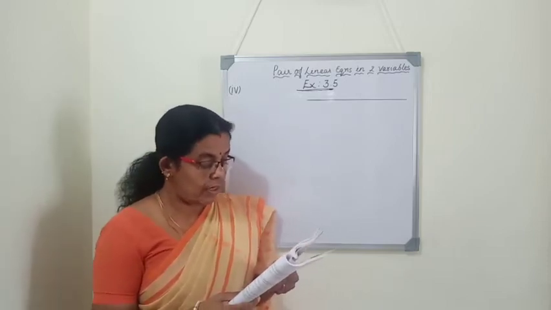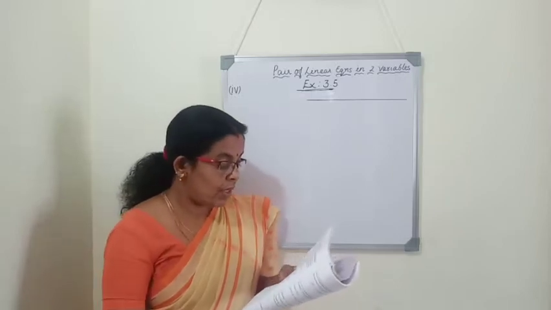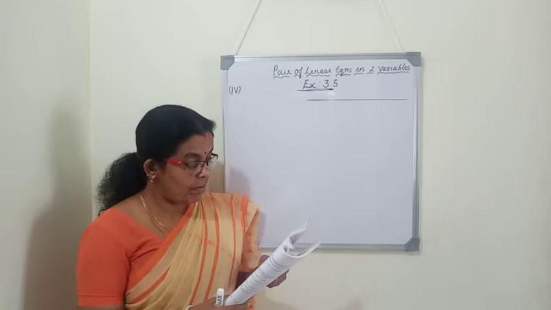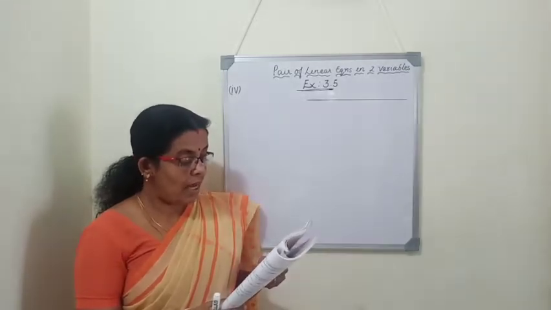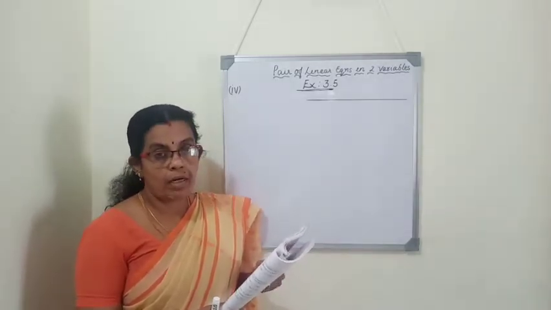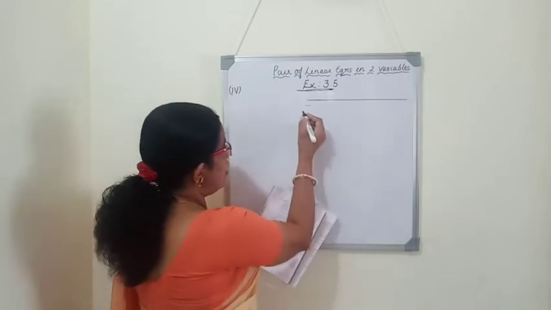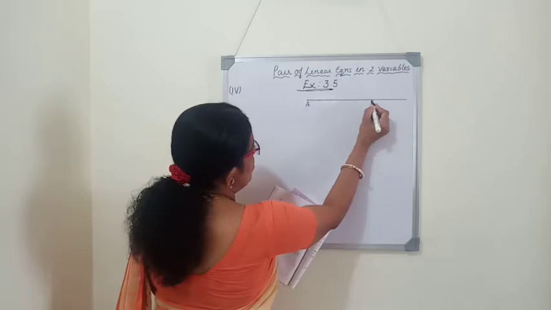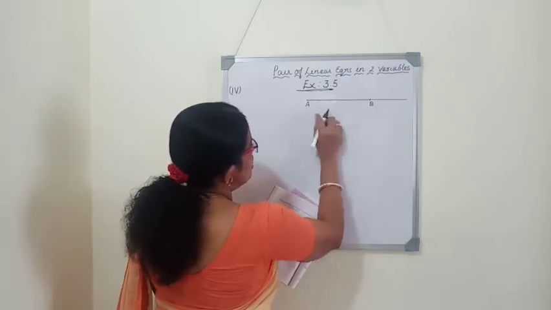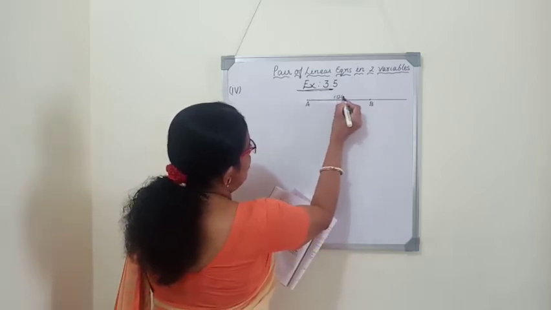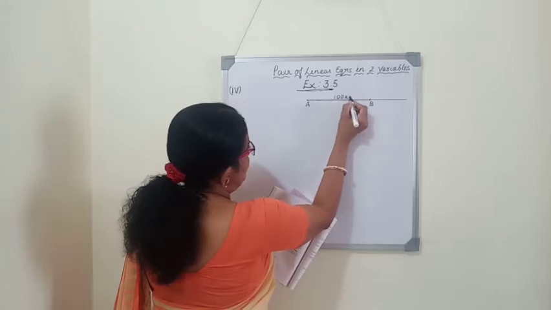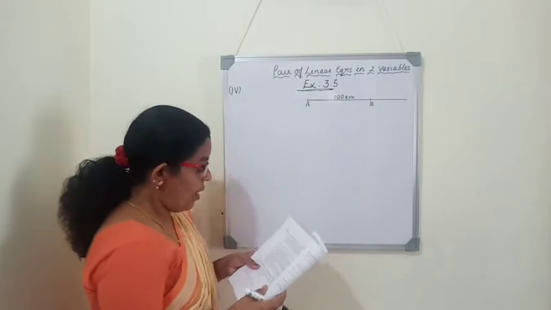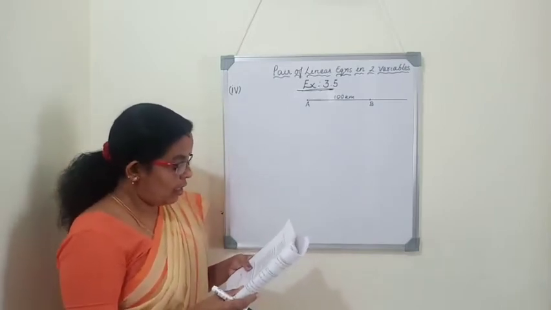So we want to find the speed of the two cars. One car will start from A and another car will start from place B. Places A and B are 100 km apart on a highway. So we will mark place A and place B. These two places are 100 km away, that is, the distance between these two places is 100 km. We want to find the speed of the cars.